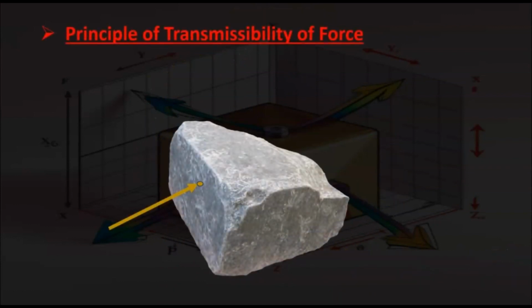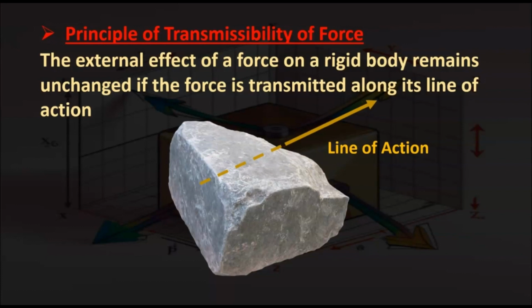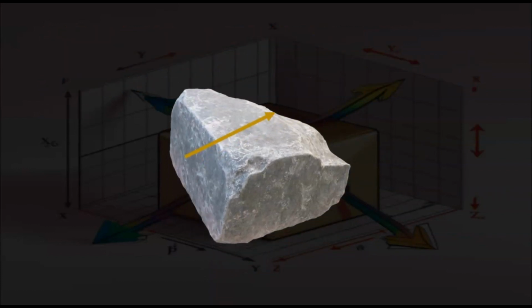Now, what is the principle of transmissibility of force? The external effect of a force on a rigid body remains unchanged if the force is transmitted along its line of action. That is the principle of transmissibility of force. That is, if we draw a line of action for this force, the force can be transmitted along the line of action, that is, transmissibility of the given force.